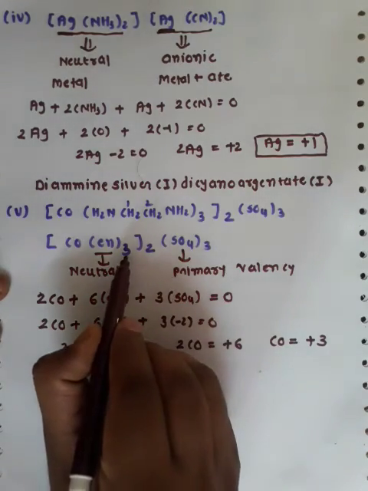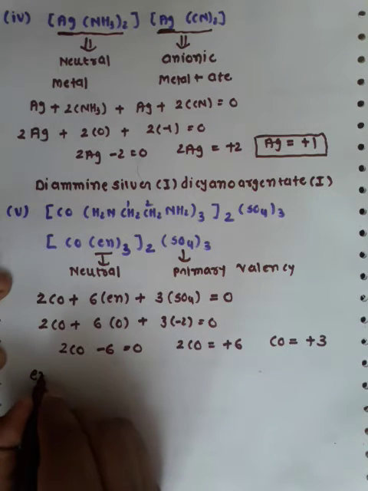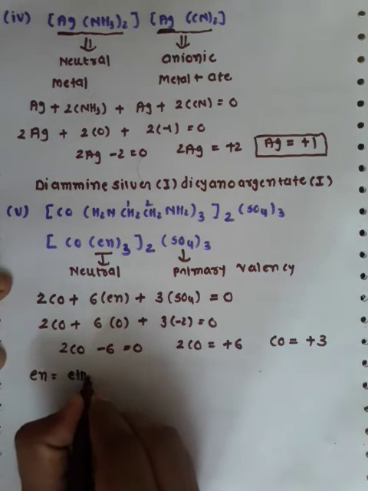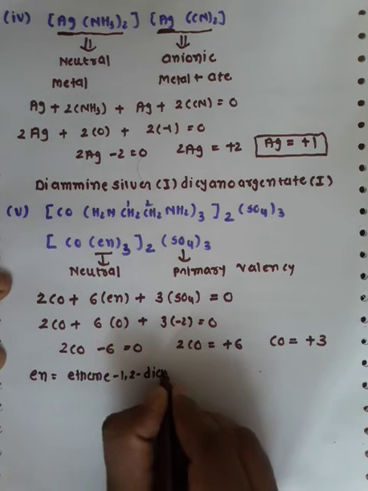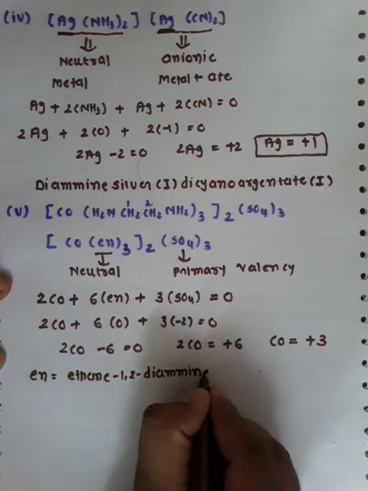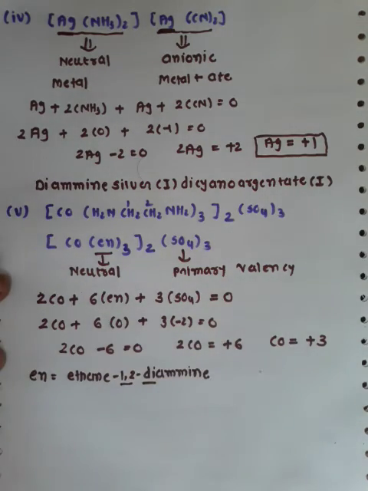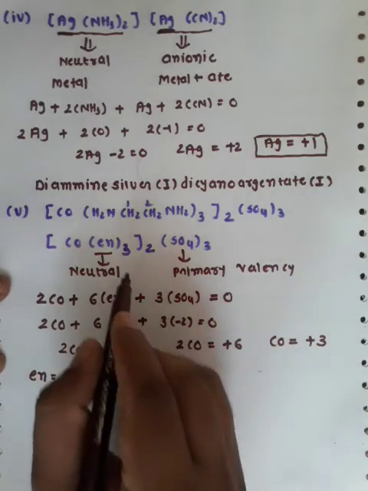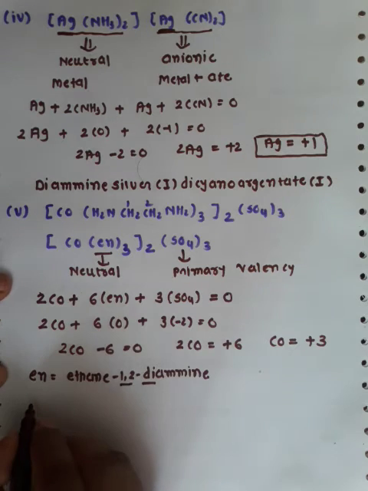Now, how many times is it repeated? 3 times. But ethane 1,2-diamine, en, is nothing but ethane 1,2-diamine. The name of the ligand itself consists of a numeral, so a numeral is already present in the name of the ligand. So whenever such ligands are repeated 2 times, we use bis, and 3 times, tris. Here it is repeated 3 times, so we use the term tris.